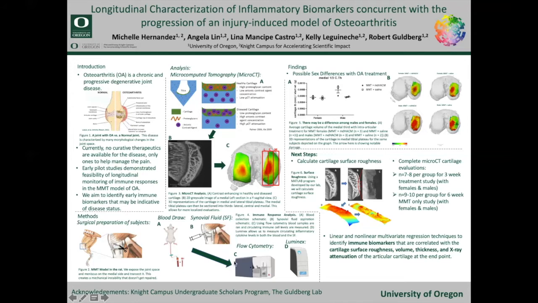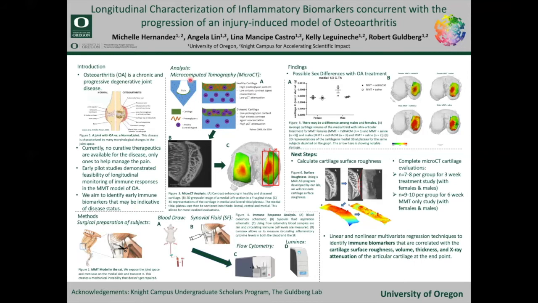So for our model, we used a well-established model known as the medial meniscal transection model in the rat. For this, an incision is made in the medial side of the knee. The medial collateral ligament is exposed by dissection and then transected. This exposes the medial meniscus. The meniscus is cut, simulating a complete tear. This cutting creates mechanical instability that does not get repaired and leads to joint destabilization and intra-articular inflammation.